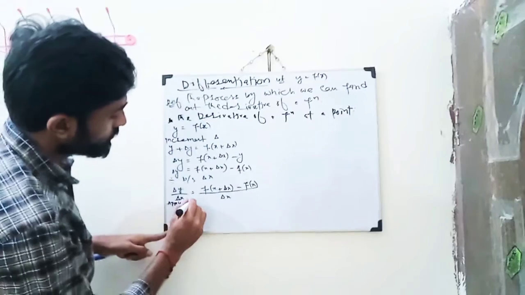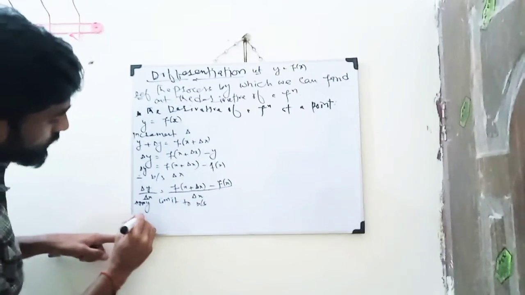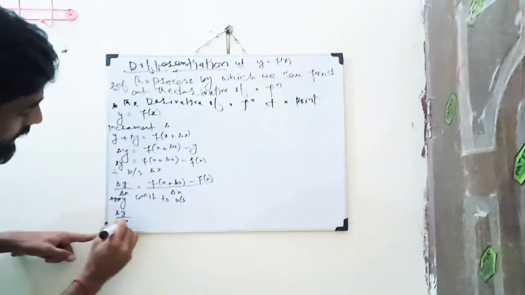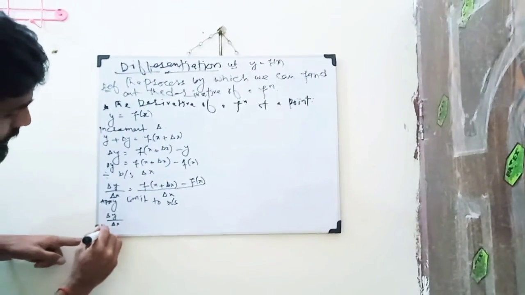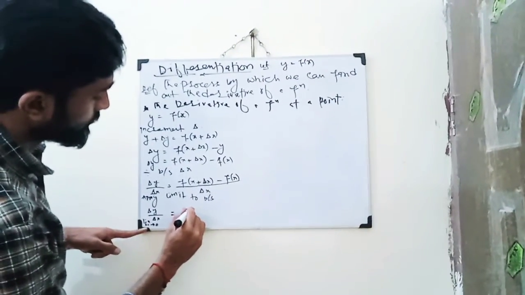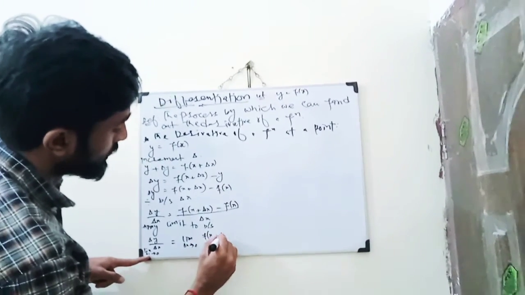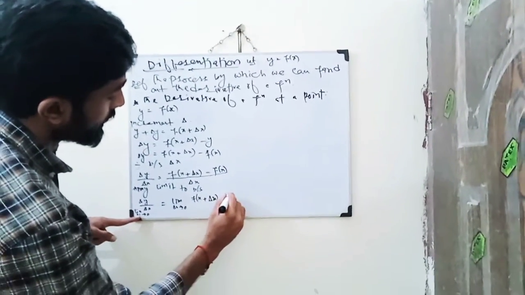Apply limit to both sides. Then we have limit del x approaches to 0 of del y over del x, and here limit del x approaches to 0 of f of x plus del x minus f of x over del x.